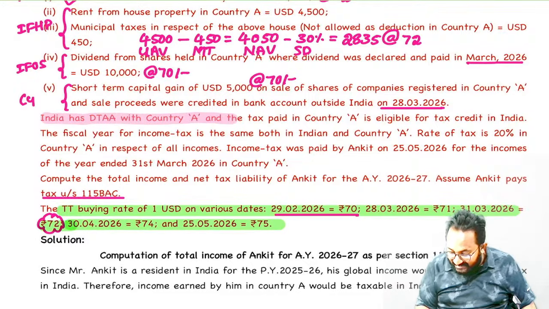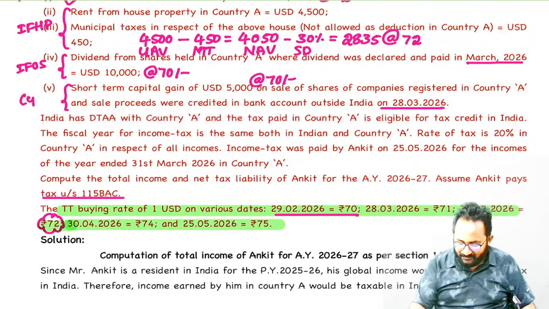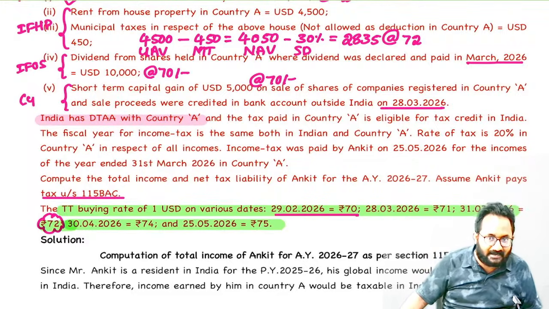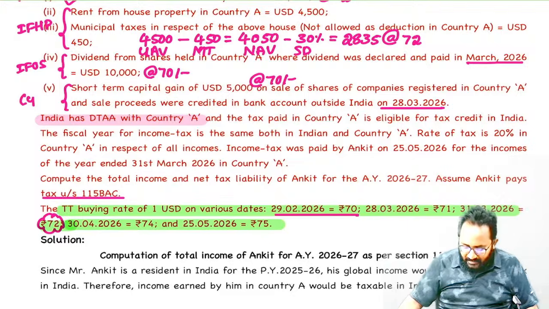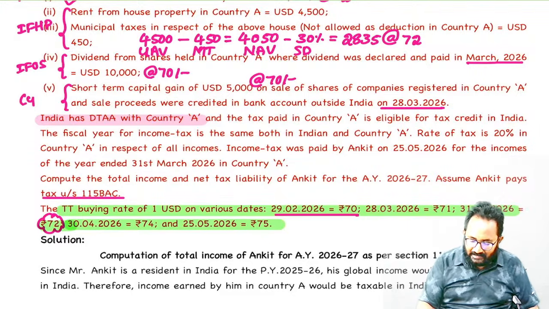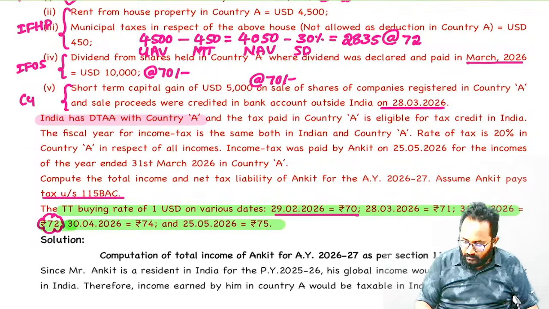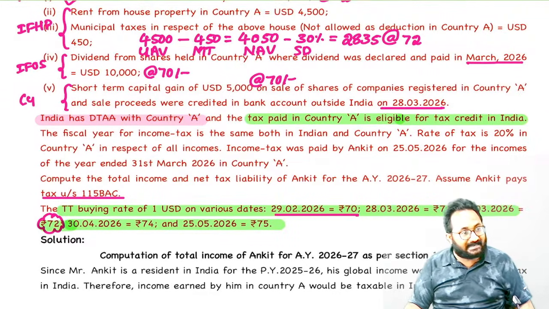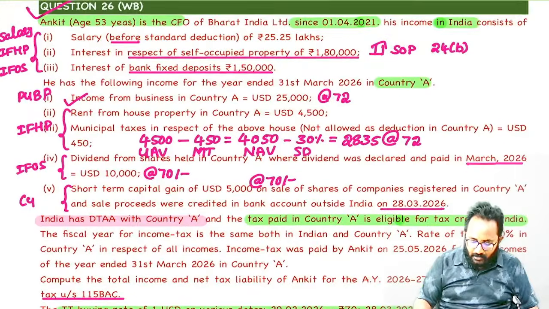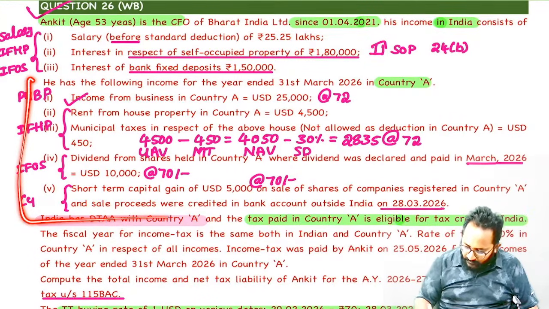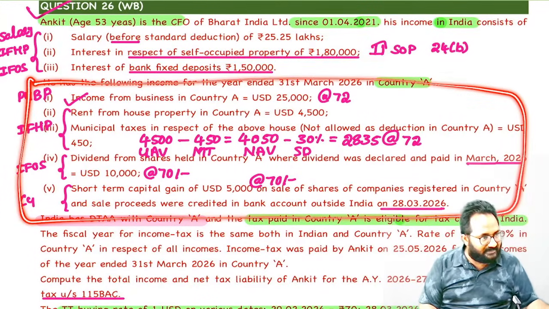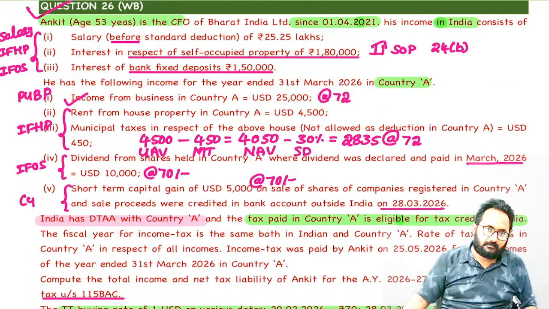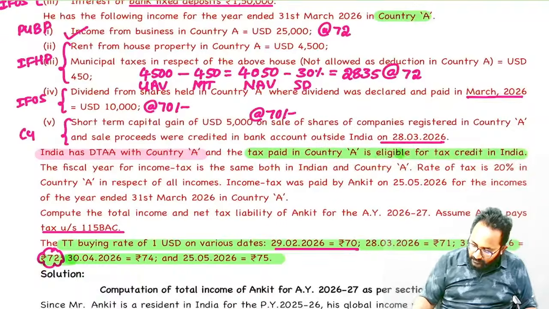There is a DTAA between the two countries. It is not a section 91 question. There is a DTAA. What is a DTAA? It clearly says that tax paid in country A is eligible for tax credit in India. In country A, you paid some tax on these incomes. Whatever tax paid in that country A, you can take it as a credit in India.